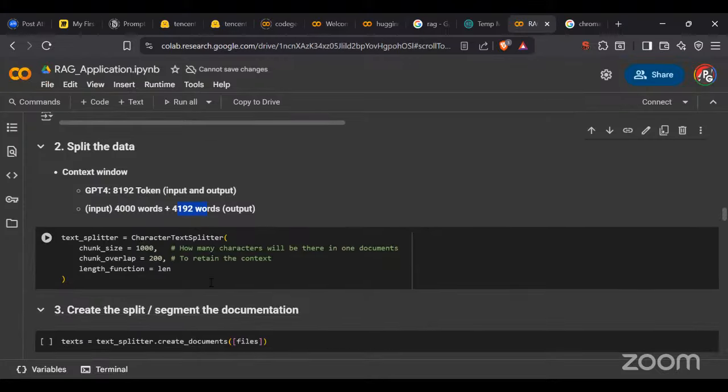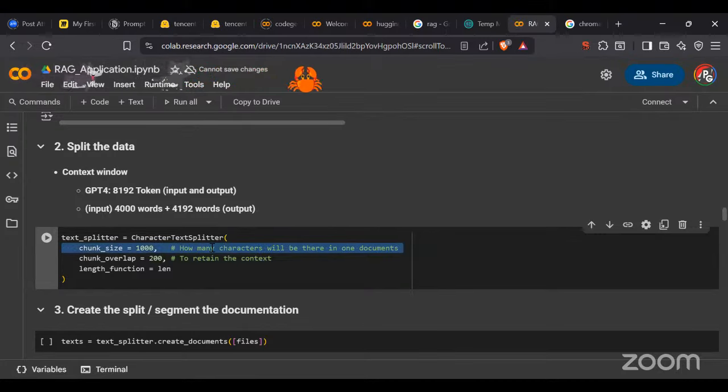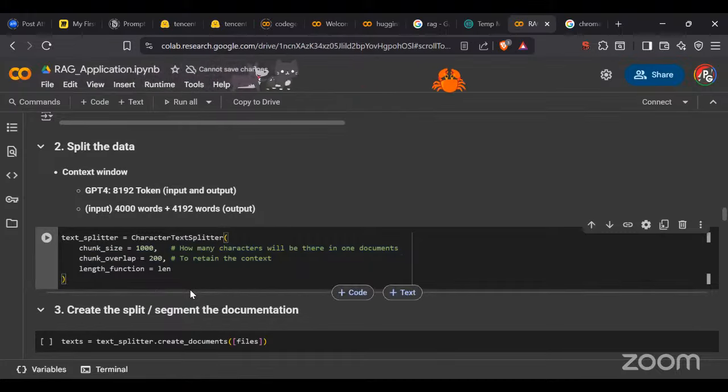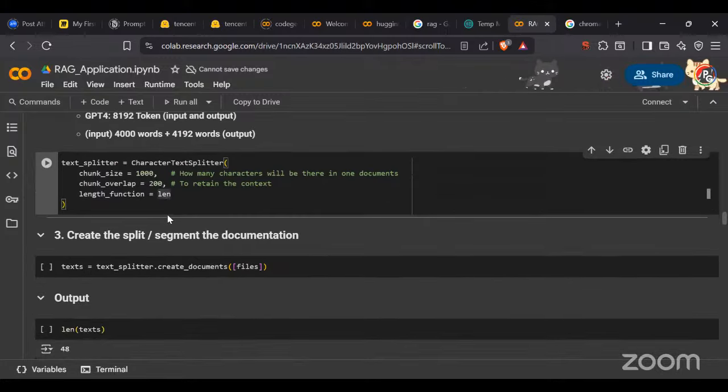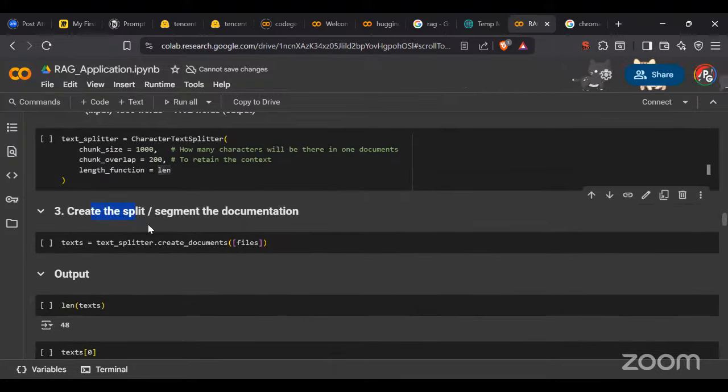Okay, so now what we did, we used a text splitter, the character splitter, where we have chunk size, like how many characters will be there in one document. So I gave, let's say, 1000 characters. Then chunk overlap, so how many characters we have to retain for the context learning. That is what we have given in the chunk overlap. And then I'm going to have my length function. For total counting, we can use len. So that's what we have done.